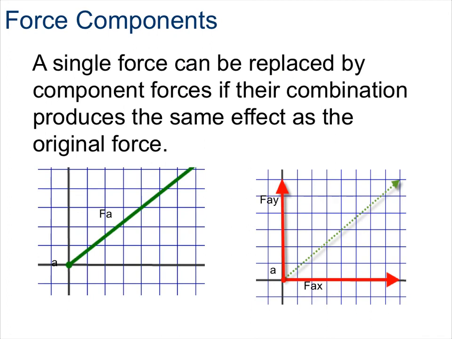As we continue to study structural and civil engineering, it's important to understand that a single force can be replaced by the component forces in both the horizontal and vertical direction if their combination produces the same effect as the original force. So you can see here in the two pictures below, we have force vector A being drawn that's going up and to the right. To describe the components of vector A, we could say that there's a force of vector A in both the x and y direction, as you can see in picture number 2.